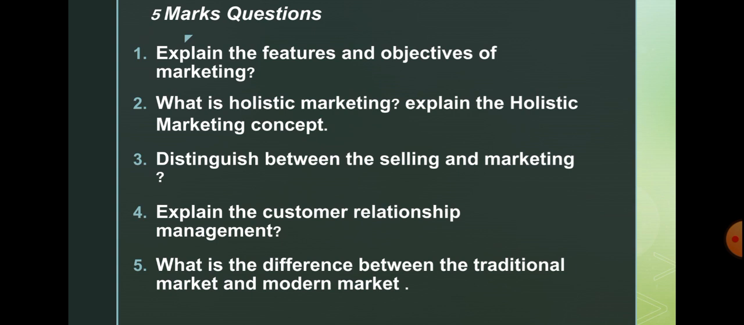Then, distinguish between selling and marketing, very important. It may be asked for 10 marks as well as 5 marks. If they ask for 5 marks, we have to write 4 to 5 points. If they ask for 10 marks, we have to write 9 to 10 points. Explain customer relationship management, that is the fourth one. And the fifth one, what is the difference between the traditional market and the modern market? Distinguish between selling and marketing, as well as traditional market and modern market, are similar, and they may ask for 5 marks as well as 10 marks.